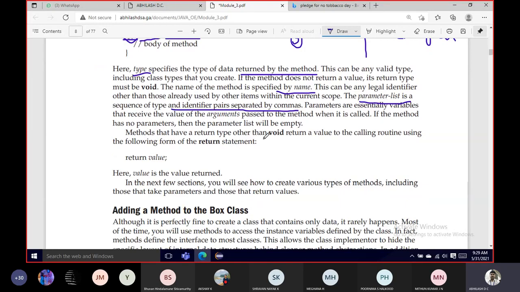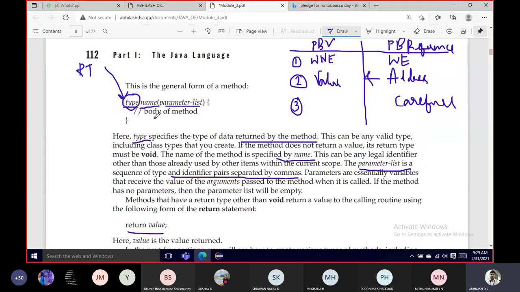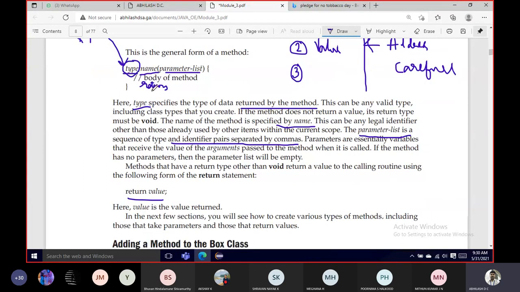Methods that have a return type other than void return a value to the calling routine using the form return value. In other words, the last executed statement will be a return. If you are sending any value, specify what that value type is. If not, use void. If you're using void, there's no need to send any return values. If you are using some data type, you should always return a value of that type.